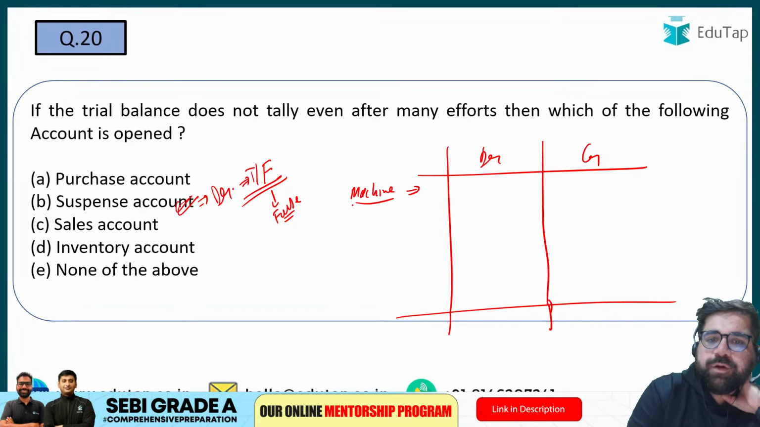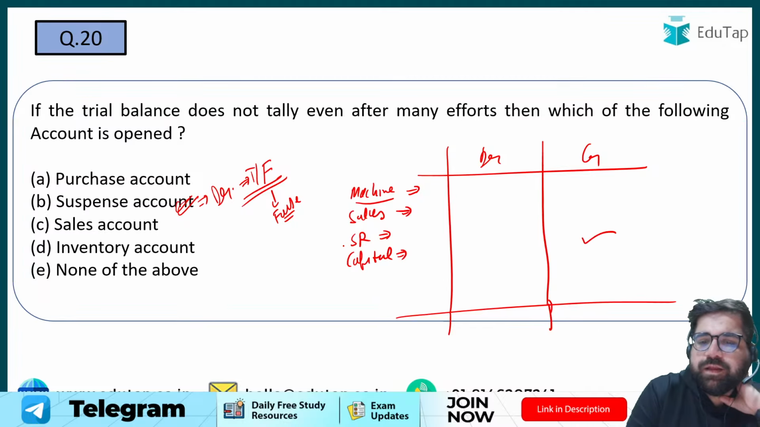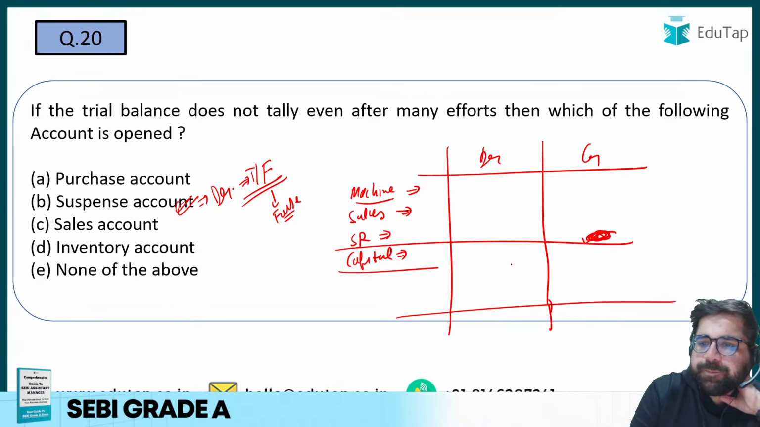Machine. Then you have to tell me for sales. Then you have to tell me for sales return. Then you have to tell me for capital. Capital we have discussed. It's a credit balance only. Okay, capital will have a credit balance. So I will write it over here.